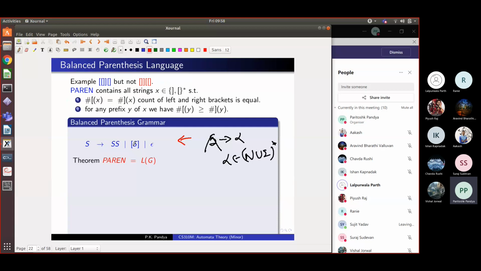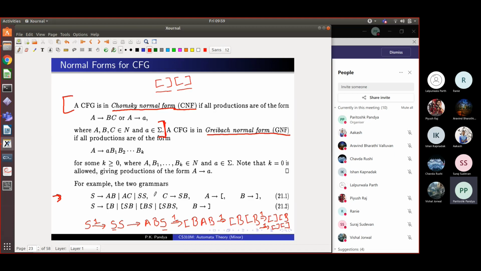I'm asking why bracket S bracket does not come in the grammar. Bracket S bracket is not in the sentence, meaning not as AB and SS. Why? Oh, why I have not included this rule in this grammar, right?